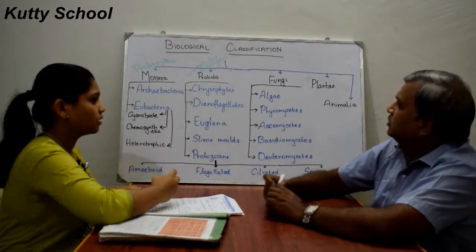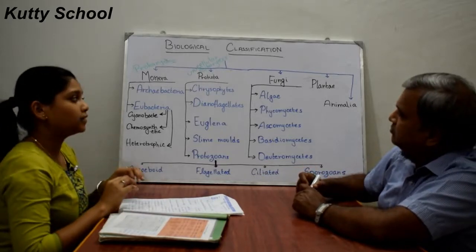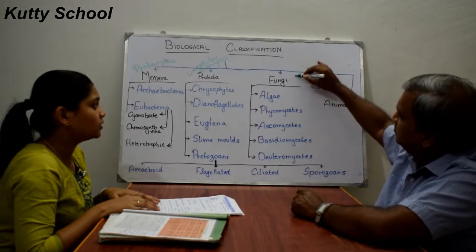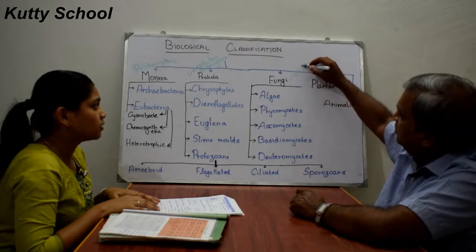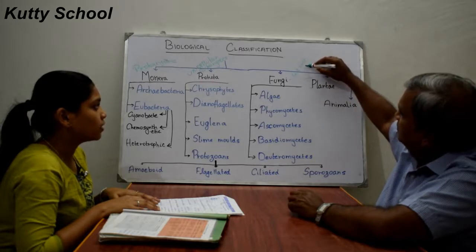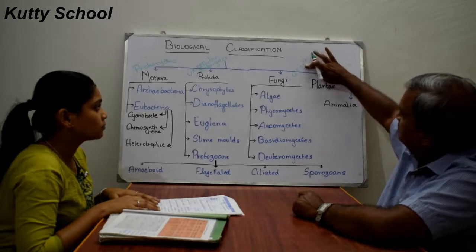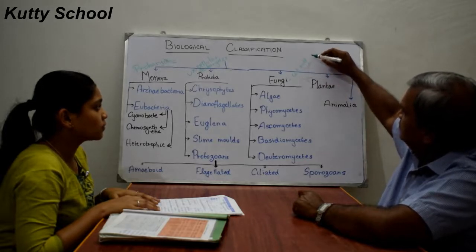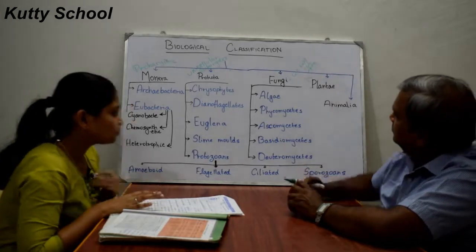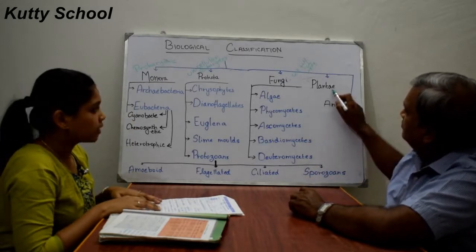So what about fungi? Fungi have a different nature of cell wall, made of chitin and polysaccharides. What about Plantae and Animalia?